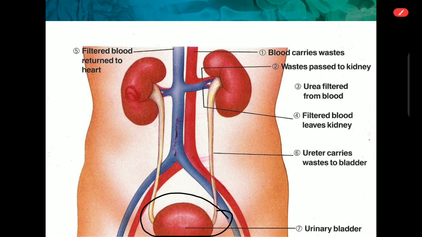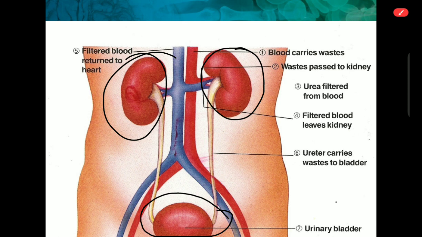The kidney filters blood that returns to the heart, and the blood carries the waste. It goes inside the two kidneys, left and right, and then it is filtered over there. Whatever the waste product is there is removed by the kidney, and the pure blood again goes into the veins, and then it is circulated throughout the body.